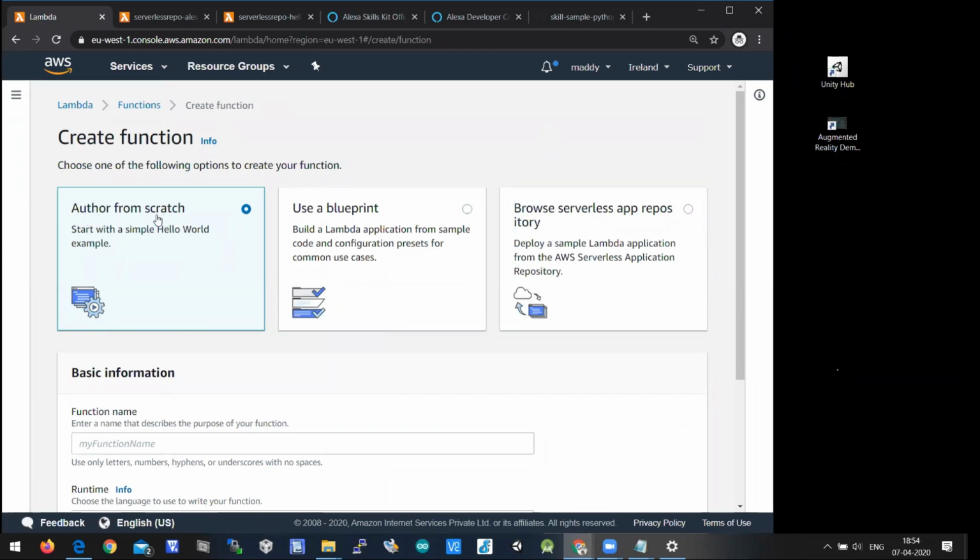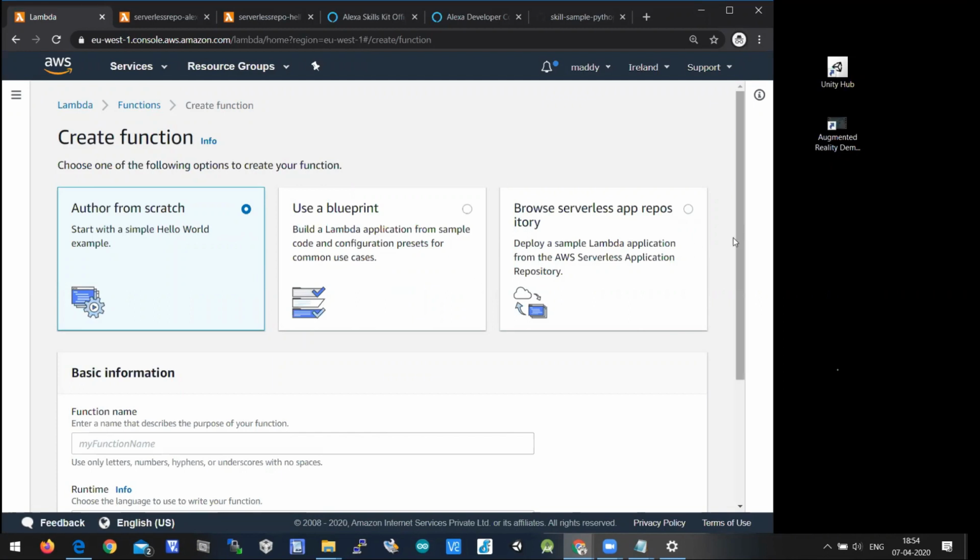One is Author from scratch. If you are a professional developer with 5-6 years of experience with Lambda functions, you can go from scratch. Or you can use a blueprint, which has common use cases in AWS, where you can go through the blueprint of existing cases and build your own.